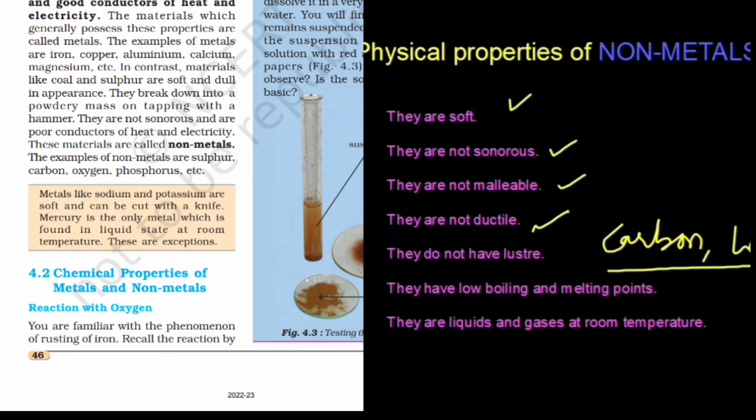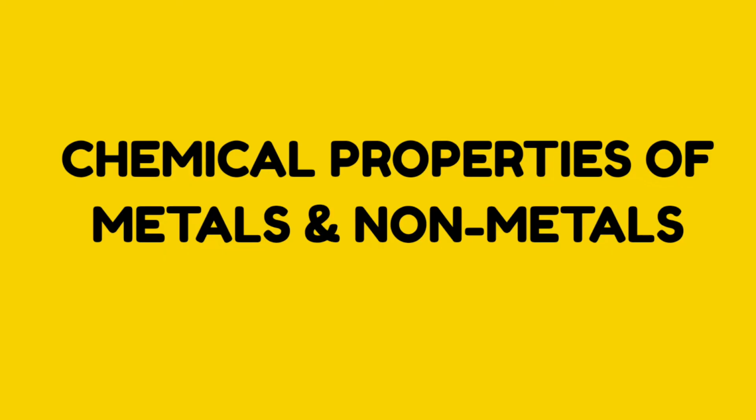For example, carbon, if you see, does not have any luster on it. Then they have low melting and low boiling point because they are not that solid at room temperature. They are either liquid or gas at room temperature. So this was all about physical properties of metals and non-metals, chemical properties and their uses.